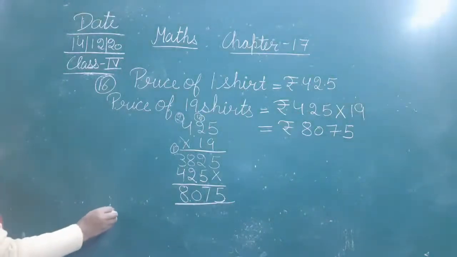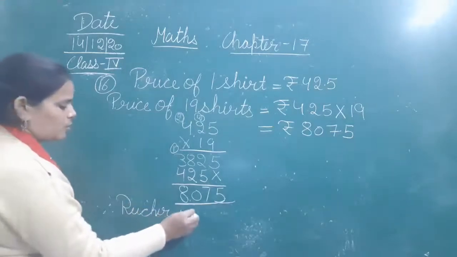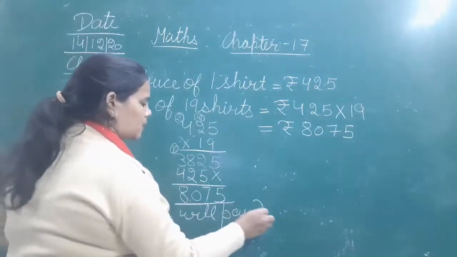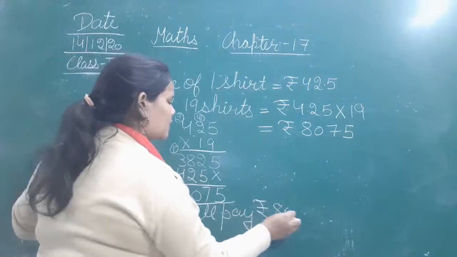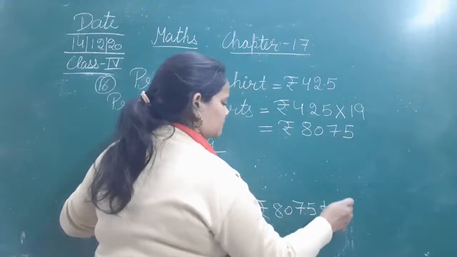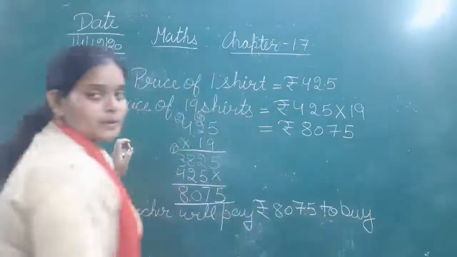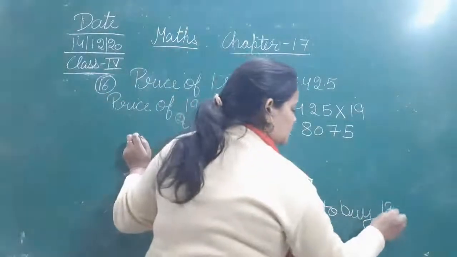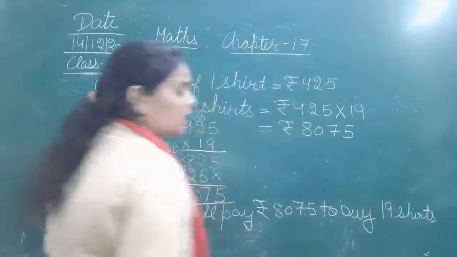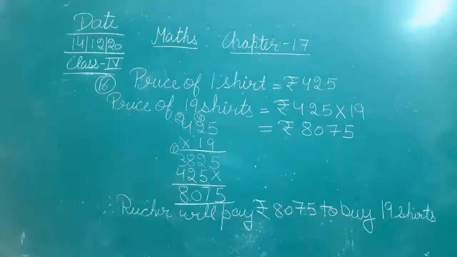Therefore, Ruchir will pay rupees 8,075 to buy 19 shirts.